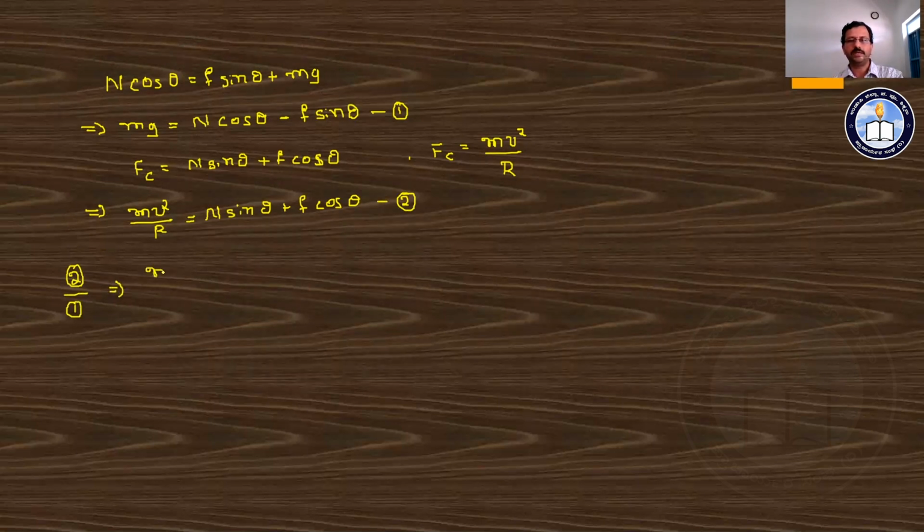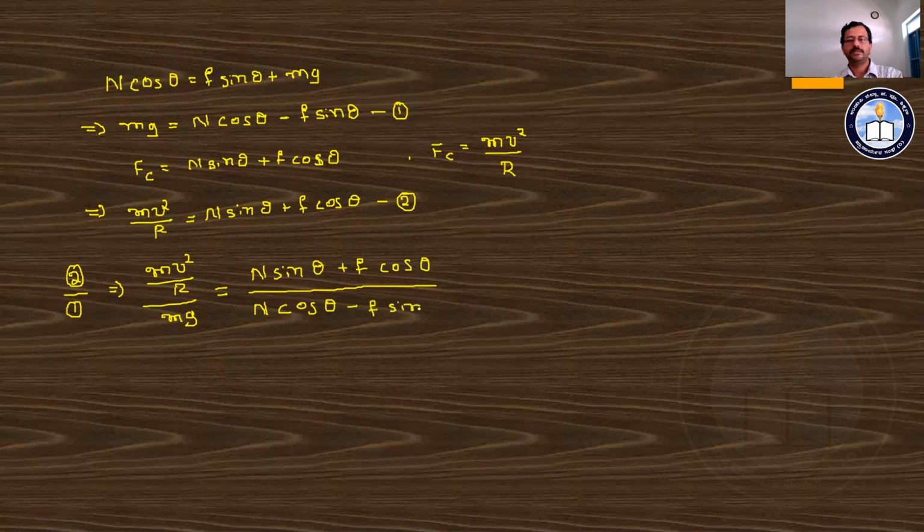On the left hand side, m v square divided by r, divided by mg, must be equal to n sin theta plus F cos theta, divided by n cos theta minus F sin theta.